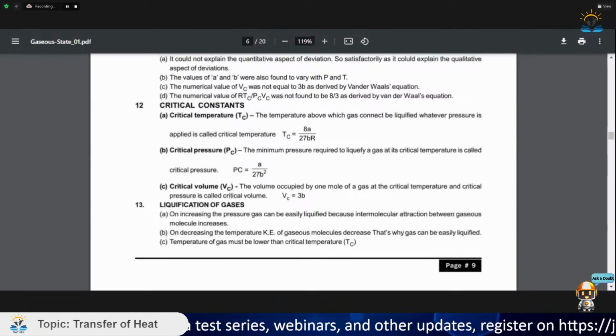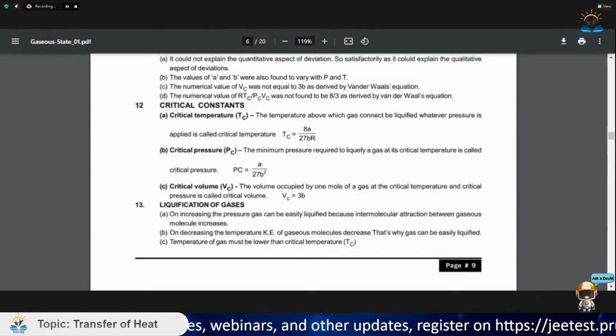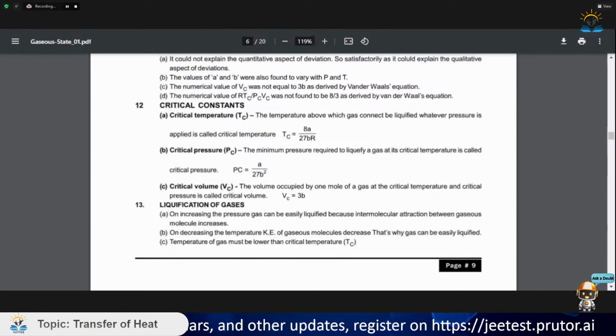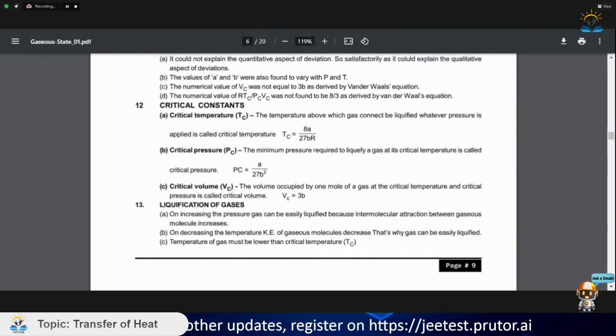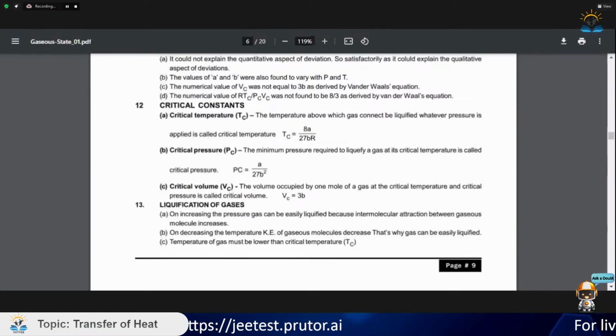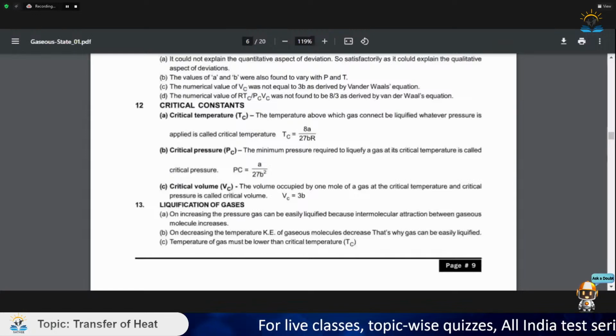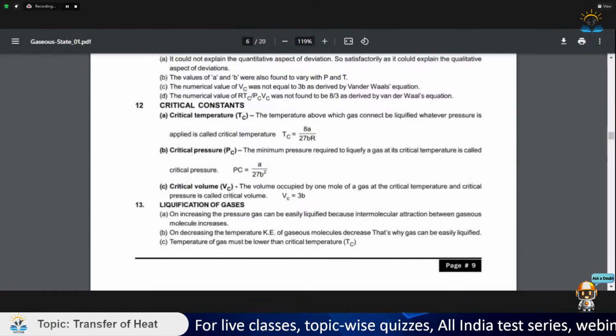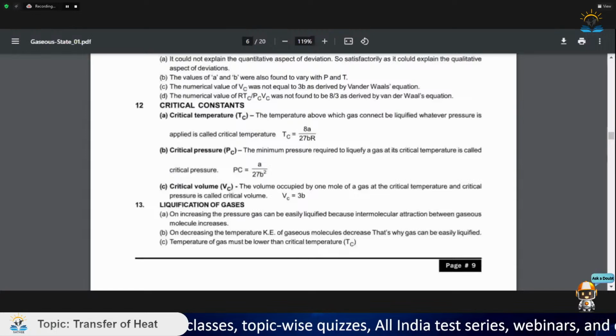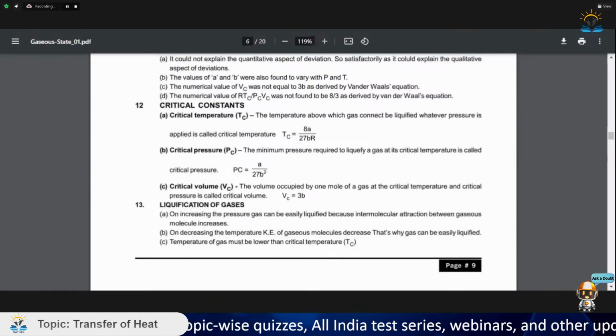At that point also, I see some drops of liquid as I compress the hydrogen. I raise it to 110 degrees Celsius. At that point, I only see one drop of liquid of hydrogen gas. And at 111 degrees Celsius, suppose I am just taking a random value, no matter to what extent I compress the gas, there would be no liquefaction of the gas. I will not see any liquid drop at that temperature, irrespective of how much pressure I apply on the gas.